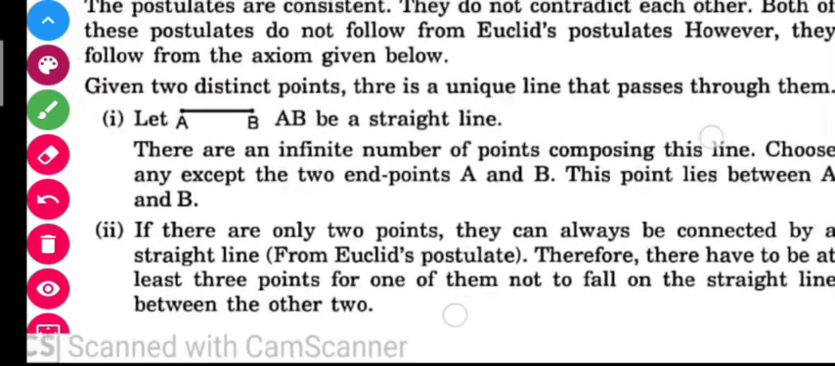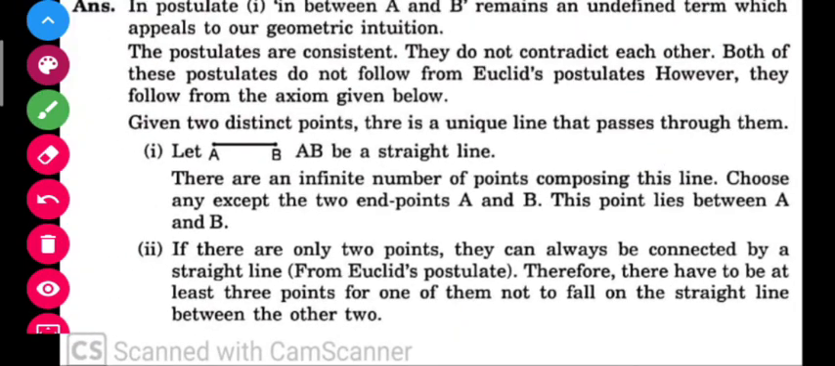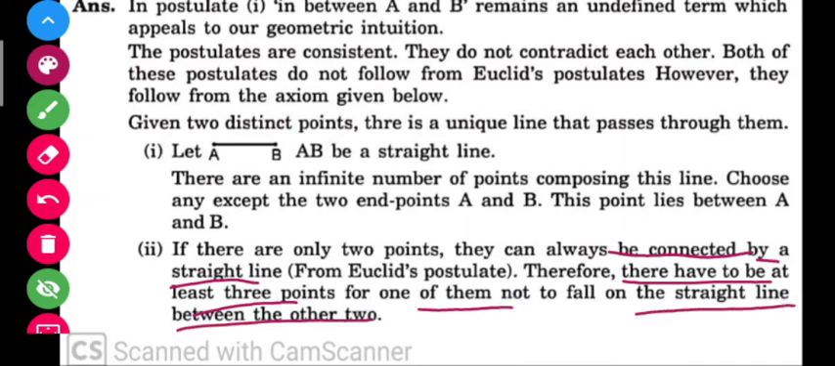So if there are 3 points, then they must lie between two different straight lines. So yes, the postulates that have been given in the question follow Euclid's axiom, but they do not follow Euclid's postulate, and they are consistent in nature. They are a consistent system of axioms. Okay, now let us see question number 4 here. Let us see what question number 4 is saying.